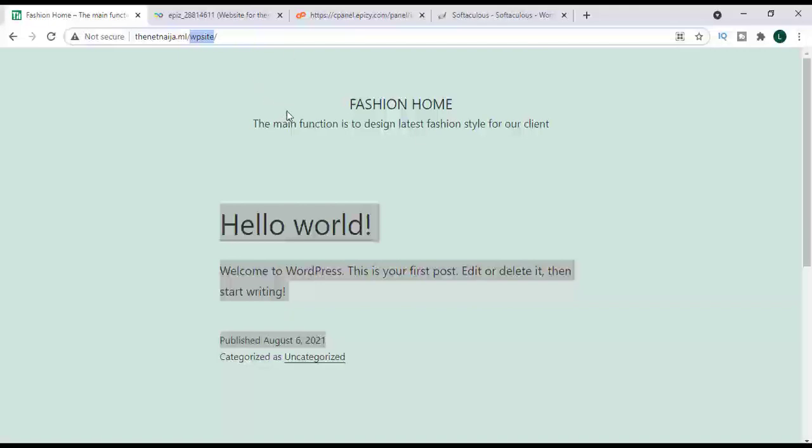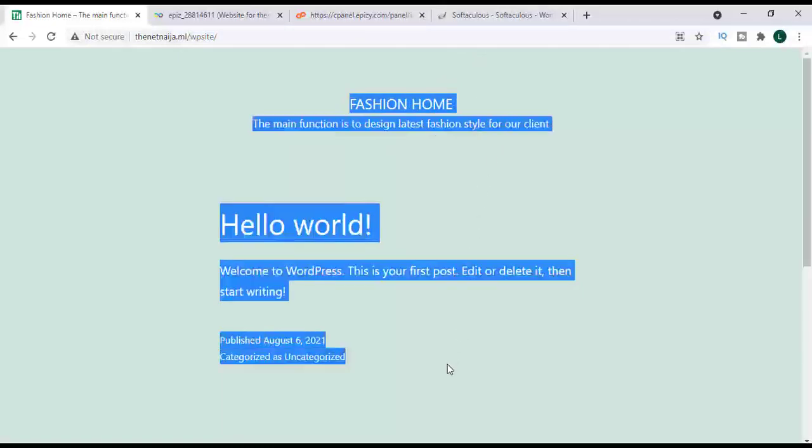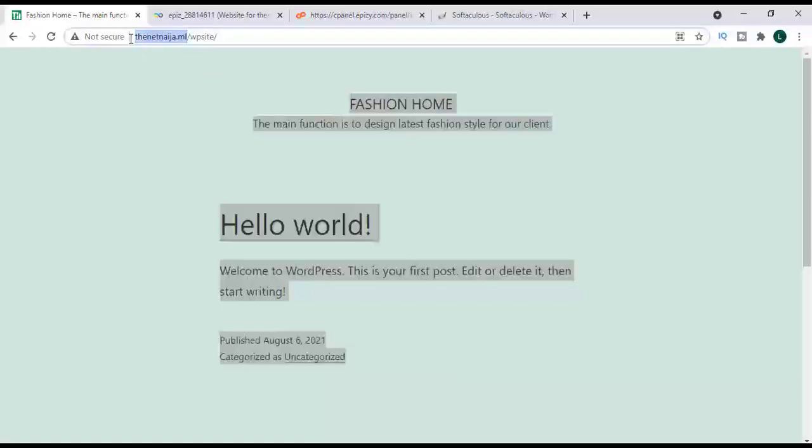So the next step that we have to follow is, now that we have our website, what next? How can we redesign this page to look like what we have in this one? Let's say to look like this.